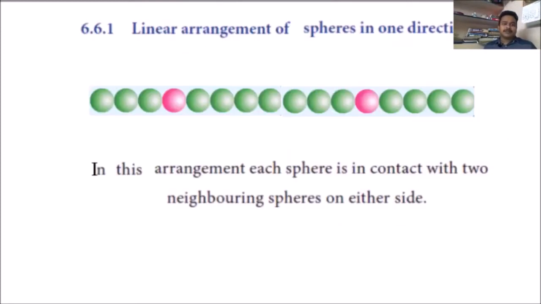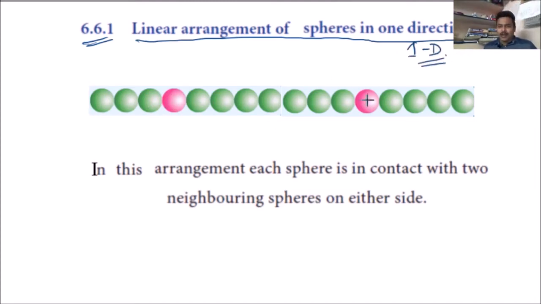See, first here 6.6.1, linear arrangement of atoms, linear arrangement of spheres or atoms, whatever it may be. Here atoms we are going to denote as spheres, otherwise balls. Spheres in one direction, otherwise one dimensional, both are correct. We know that one dimensional means only one row will be there. Atoms are arranged simply in one row. This is the one dimensional arrangement. Here there is no confusion.